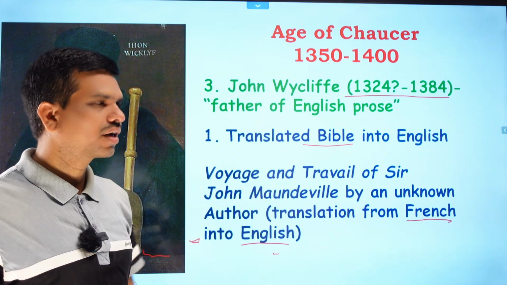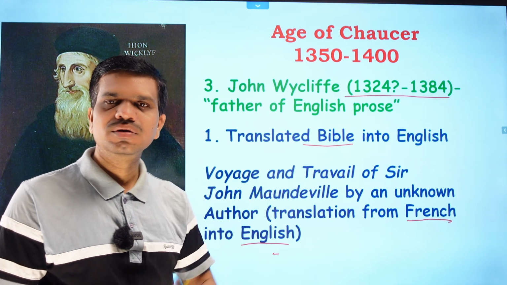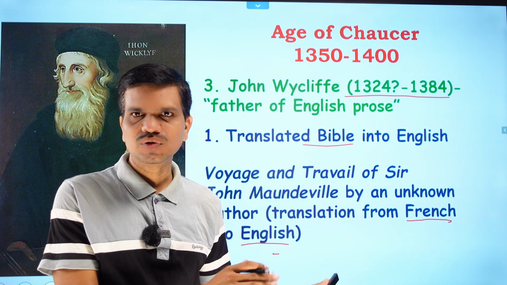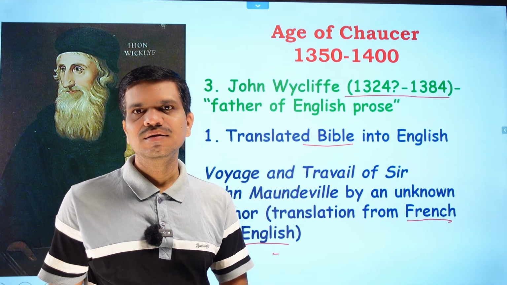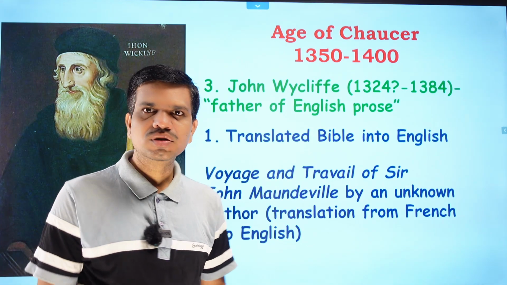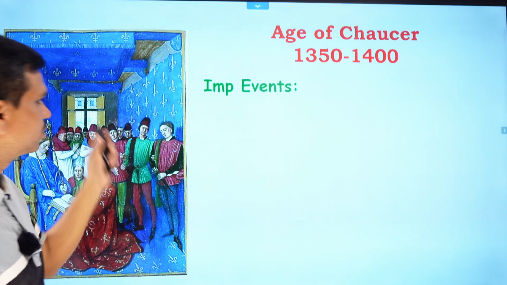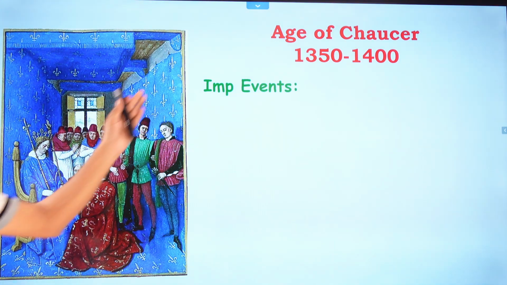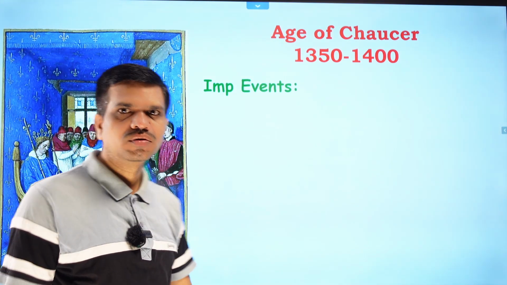So these works are important in the Age of Chaucer. Before that we talked about the Anglo-Norman period, and then the Age of Chaucer, and next we'll talk about the Age of Chaucer and its predecessor. Next there are some important events in this Age of Chaucer, and you can see that this portrait here is of the King of England and King of France, and some important events happened in this period. So let's talk about all these events.